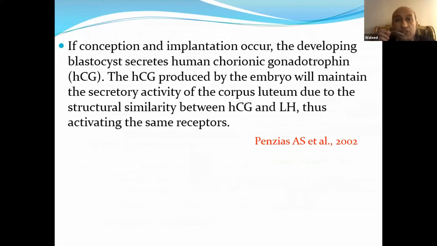If conception and implantation occur, the developing blastocyst secretes human chorionic gonadotropin, HCG. The HCG produced by the embryo will maintain the secretory activity of the corpus luteum due to the structural similarity between HCG and LH, thus activating the same receptors.